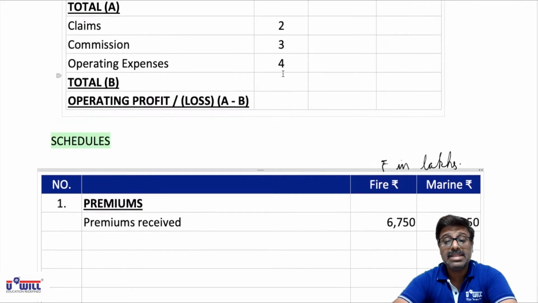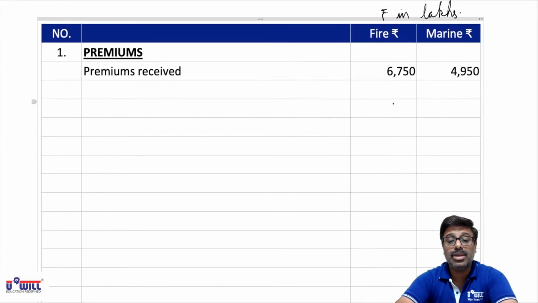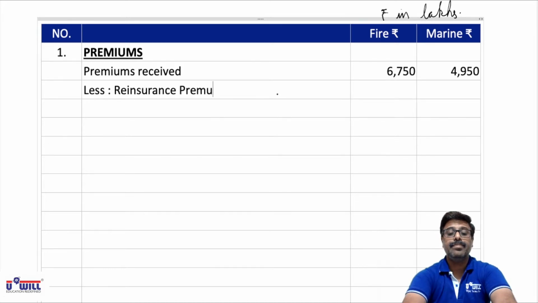Then after premium received, next item marked as P is reinsurance premium paid or ceded, that we have to minus: 375 and 225. So all of you write down reinsurance premium ceded, we have to minus 375, write it in bracket, and 225 also write it in bracket.